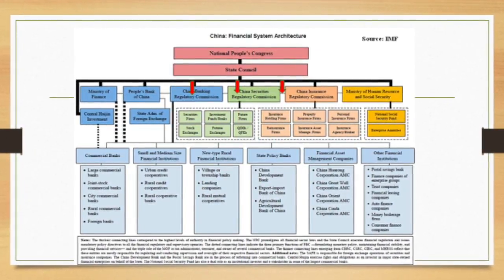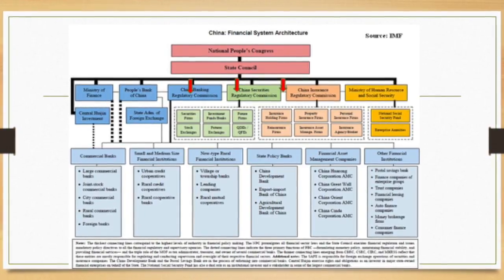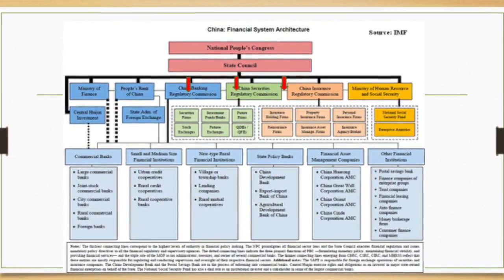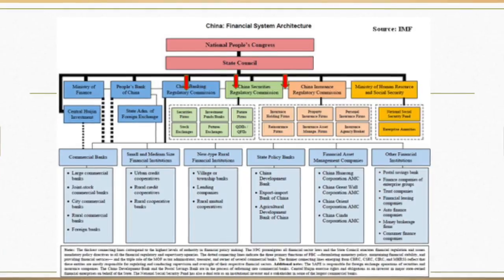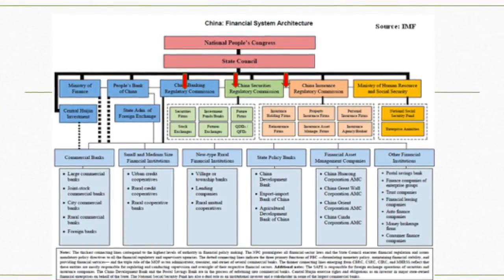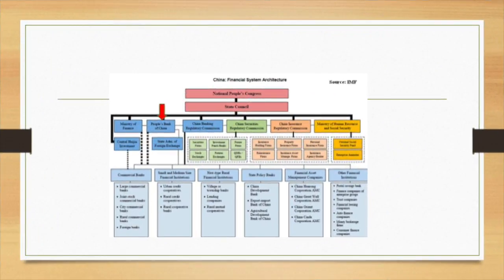Banks are regulated primarily by the CBRC, China Banking Regulatory Commission, the CSRC, China Securities Regulatory Commission, and the CIRC, China Insurance Regulatory Commission. The Chinese central bank, the People's Bank of China, has important regulatory responsibilities in addition to managing monetary policy. It is in charge of drafting regulatory bills and managing financial stability. It also sets limits on the deposit interest rate and lending interest rate. Further, it controls the State Administration of Foreign Exchange, which manages the exchange rate.